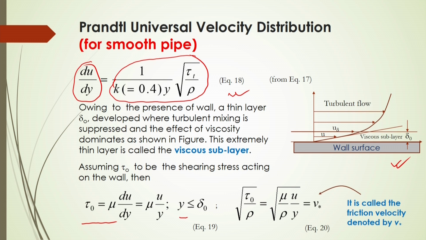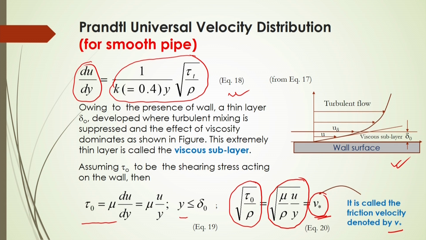After simplification we have root over tau 0 by rho equal to root over mu u by rho y, which equals v star. So, v star is called the friction velocity, denoted by equation number 20.